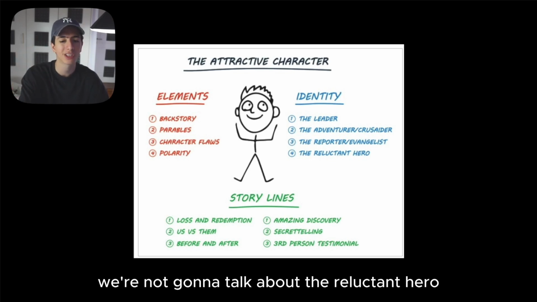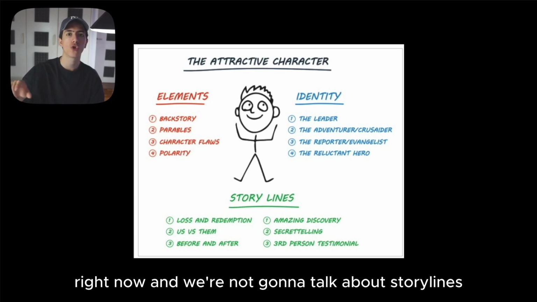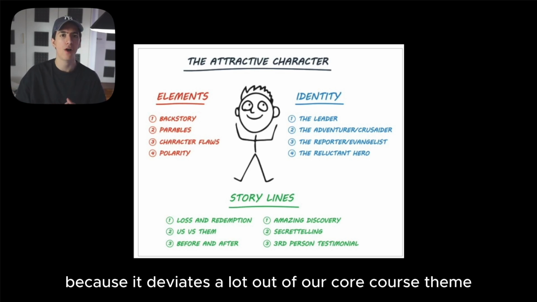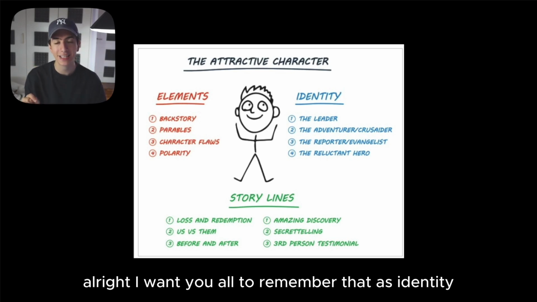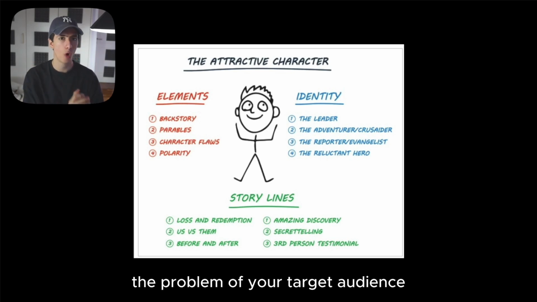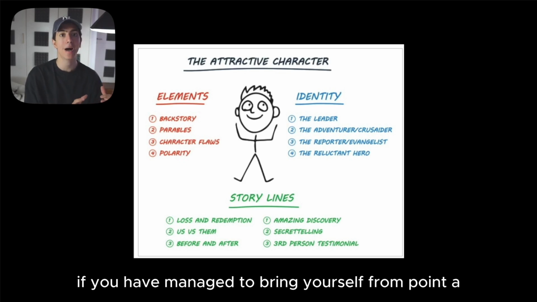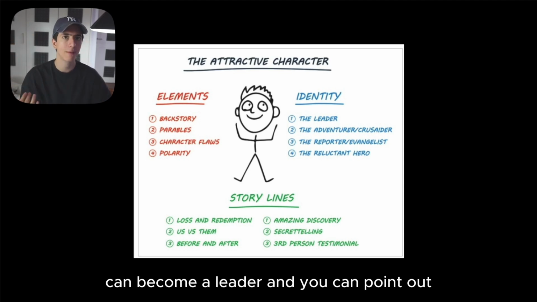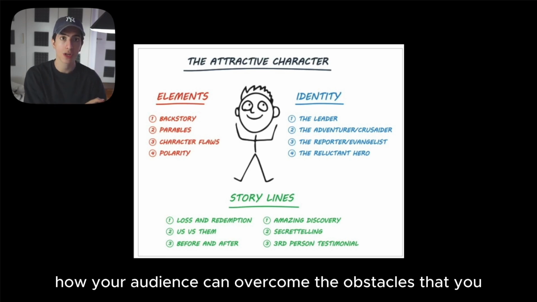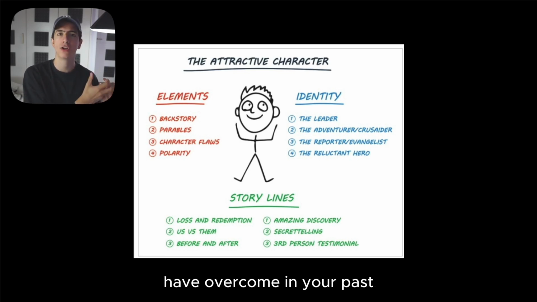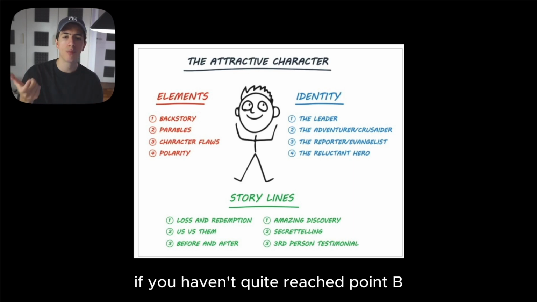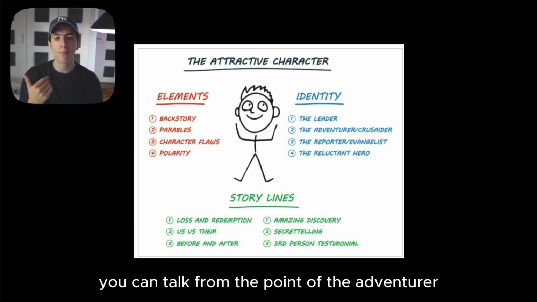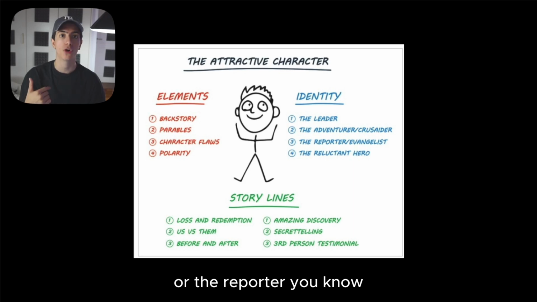We're not going to talk about the reluctant hero right now, and we're not going to talk about storylines because it deviates a lot from our course theme. All right, I want you to also remember that as the identity, if you have completely solved the problem of your target audience, if you have managed to bring yourself from point A completely to point B, then you can 100% get the identity of a leader. You can become a leader and you can point out how your audience can overcome the obstacles that you have overcome in your past. If you haven't quite reached point B, you can talk from the point of the adventurer or the reporter.